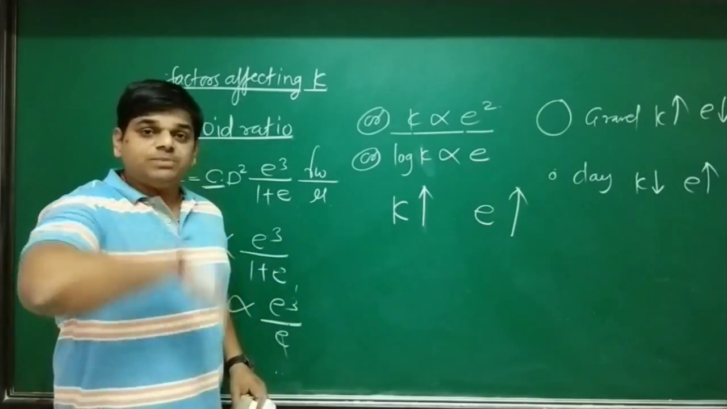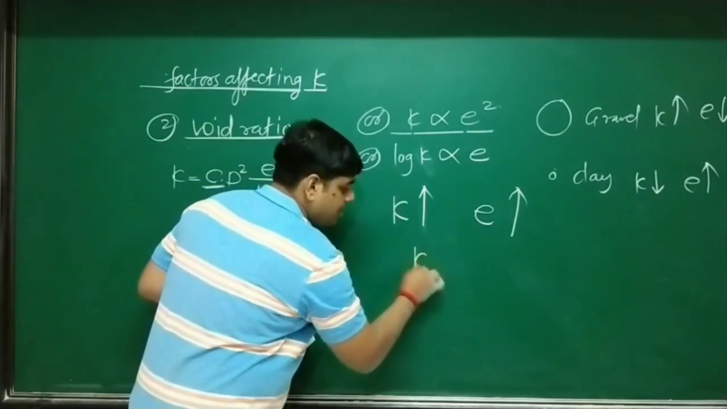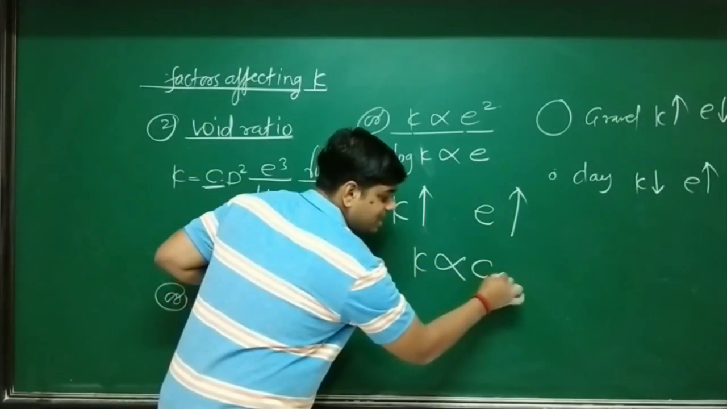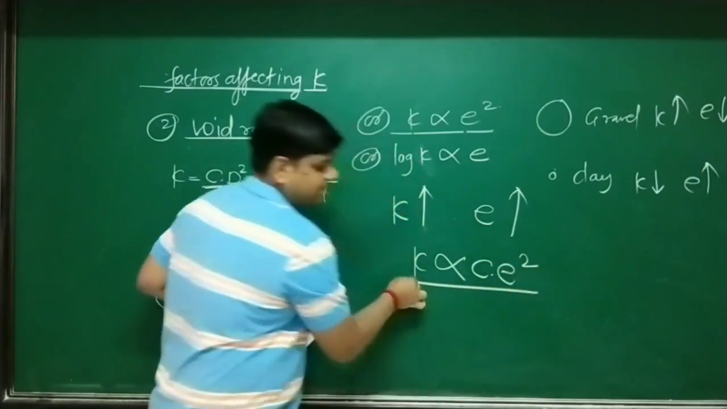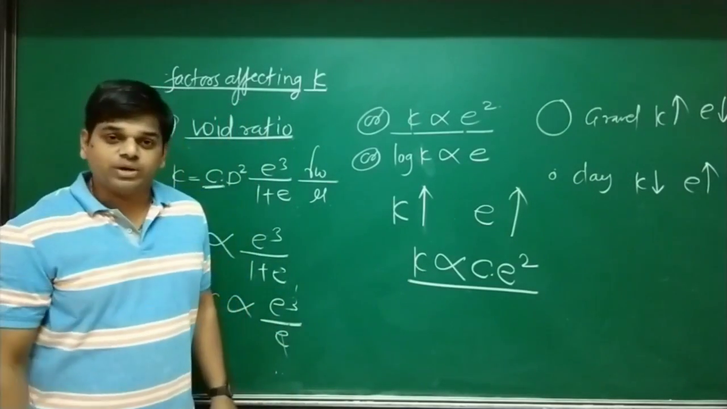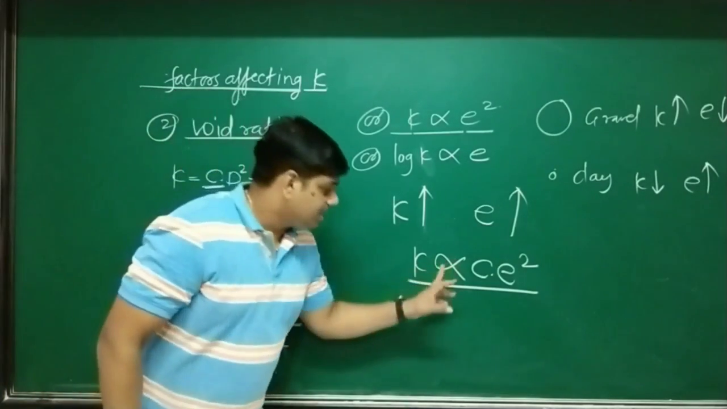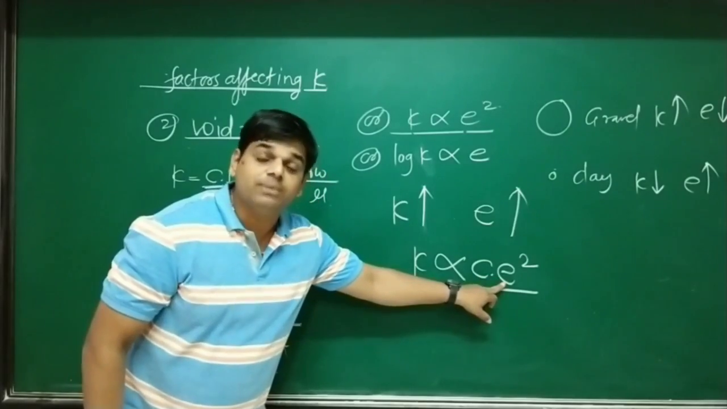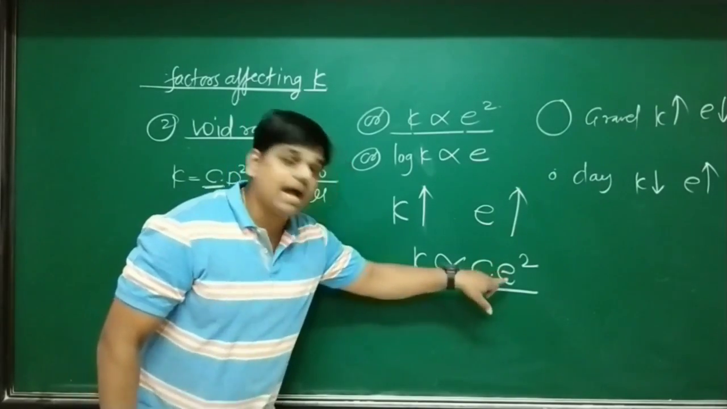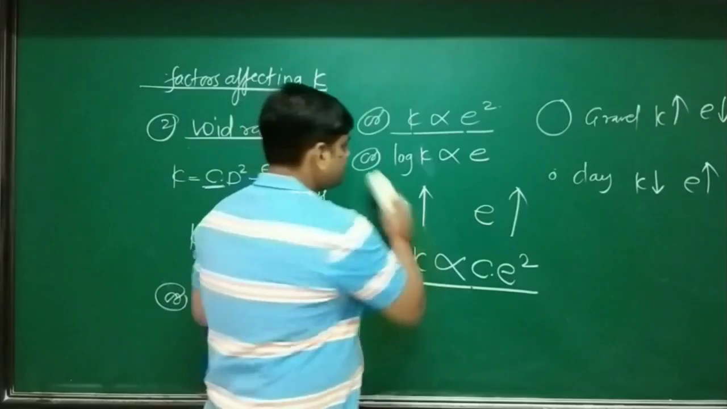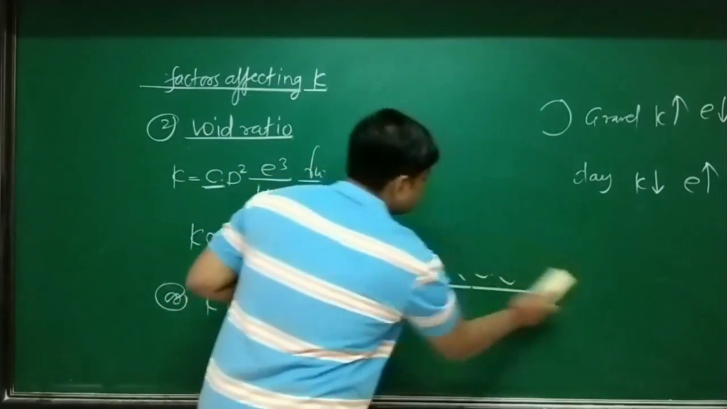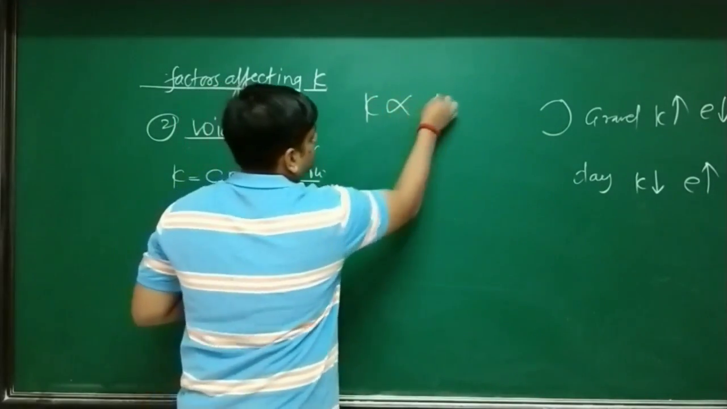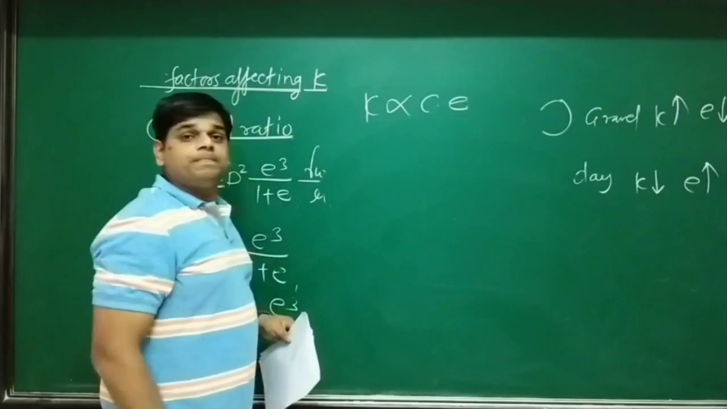Now this expression becomes K proportional to C into e squared, like this. Now because of this, K does not directly depend on e squared. It depends on the product of C and e. Now what about K proportional to C into e?